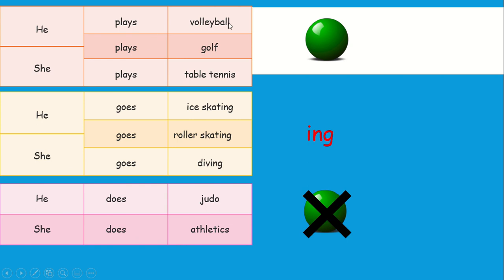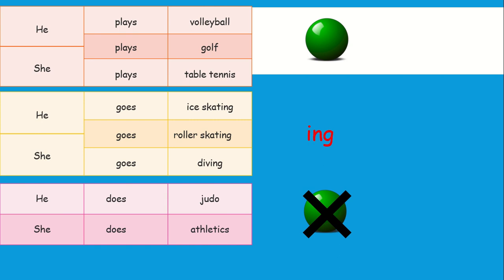With the sports that we use a ball to play. But with the sports that end with ing, like skating, diving, skiing, we use the verb goes. And with the sports that we do not use a ball, we use the verb does. Do you understand?